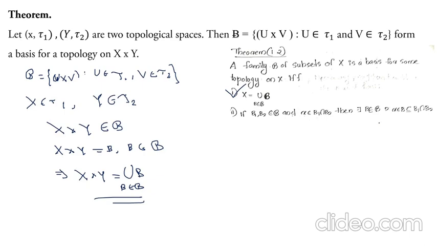For that we take two members B1 and B2 from B and an element from their intersection. So let B1 and B2 belong to B and, not X, the ordered pair (x, y) belongs to B1 intersection B2. Then B1 is of the form some U1 cross V1 and B2 is of the form some U2 cross V2.